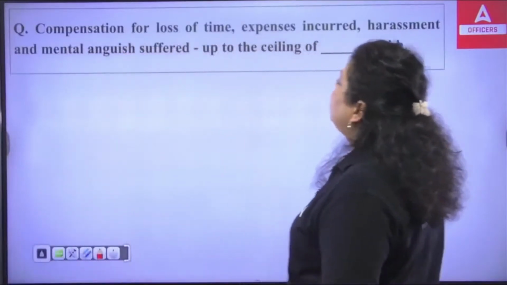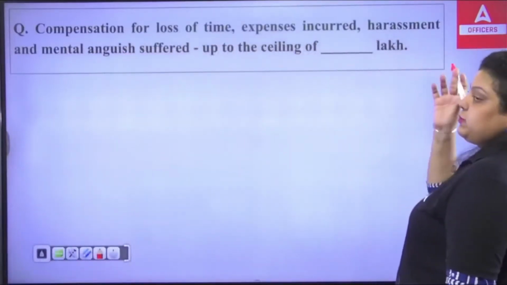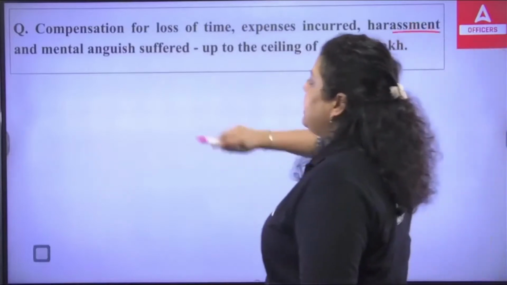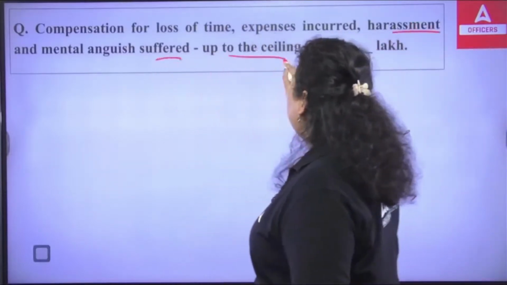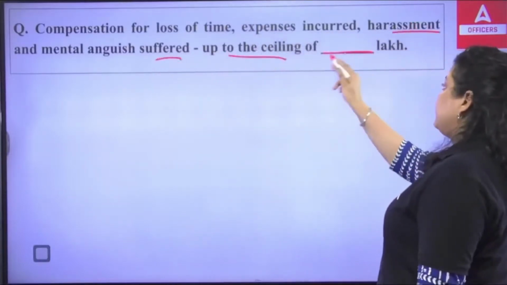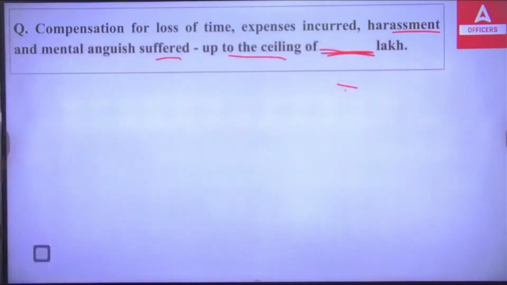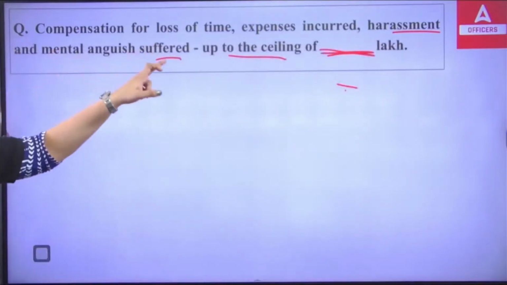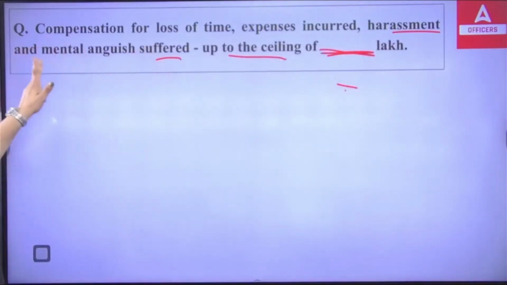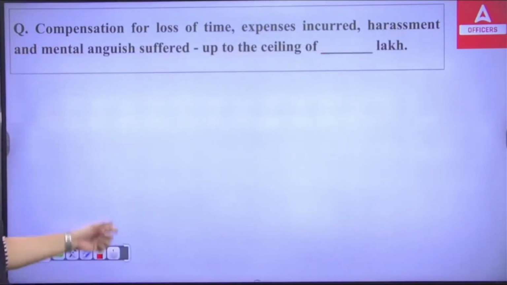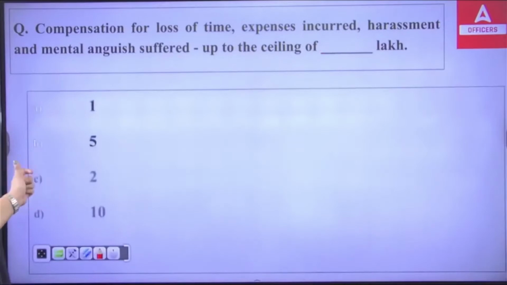Compensation for loss of time, expenses incurred, harassment and mental anguish suffered, up to the ceiling of how many lakh, will be provided? What amount of compensation will be provided in what case? In case of loss of time, expenses incurred, harassment and mental anguish suffered, up to a ceiling of lakh will be provided: 1, 5, 2 or 10.